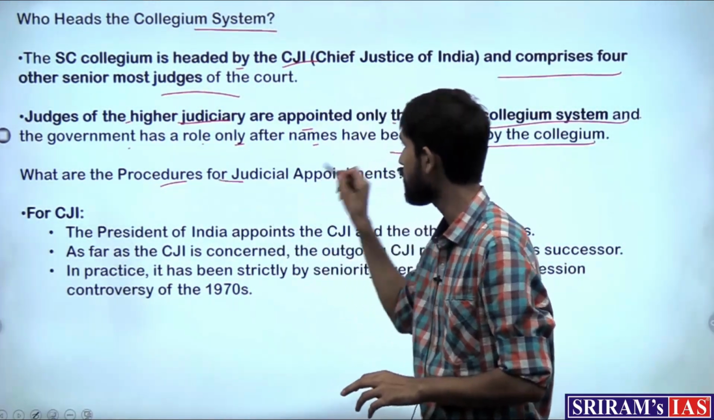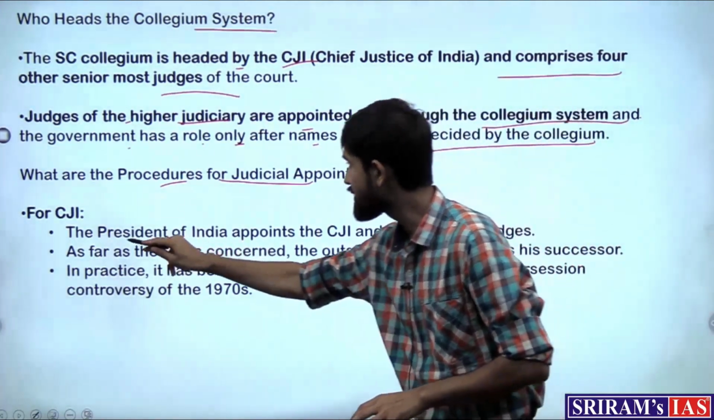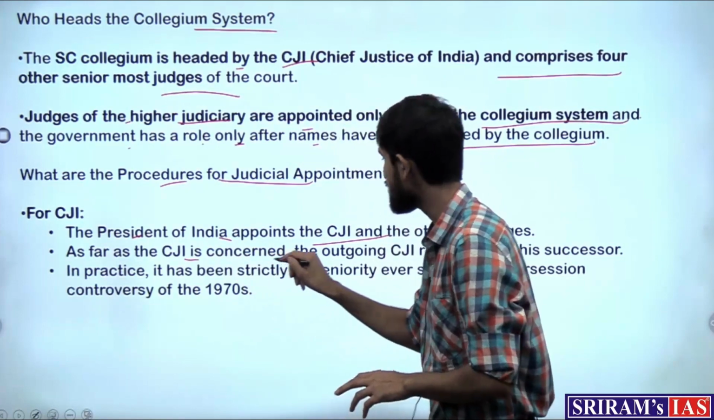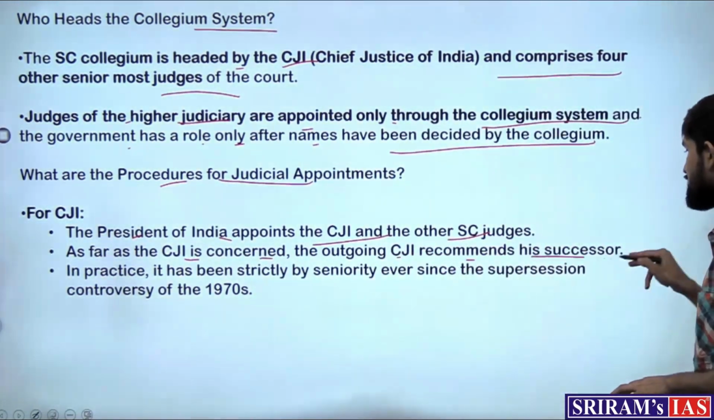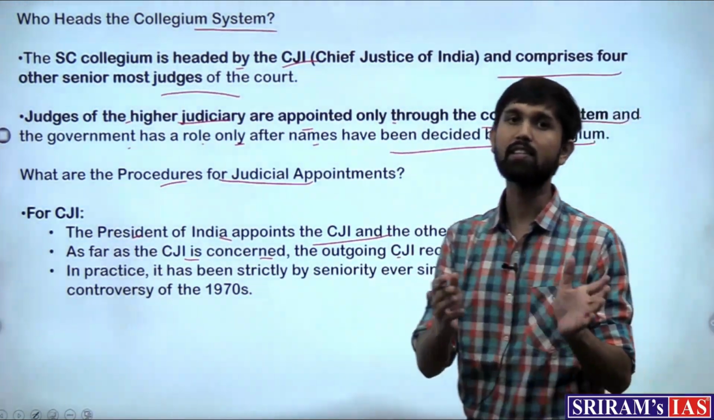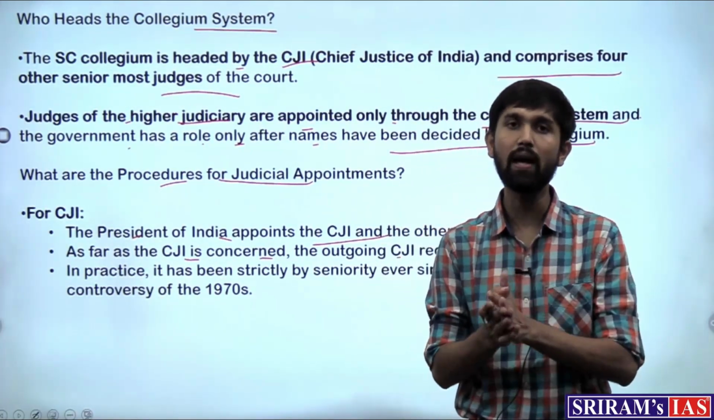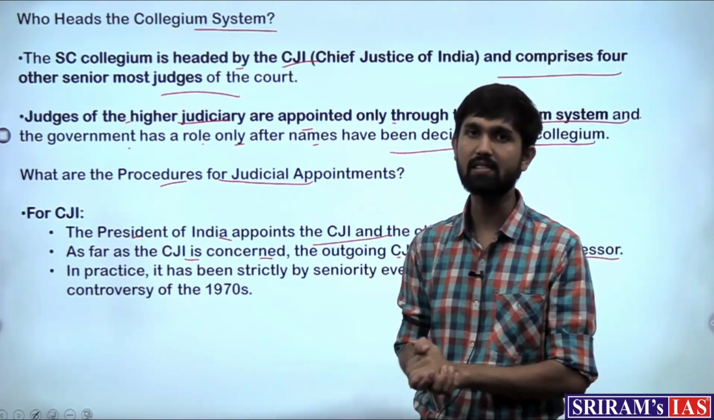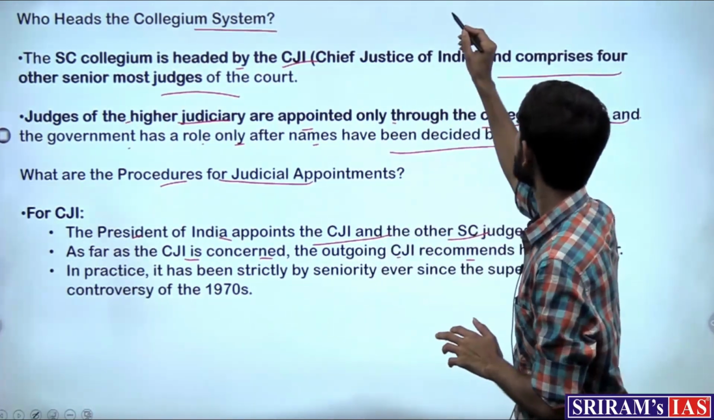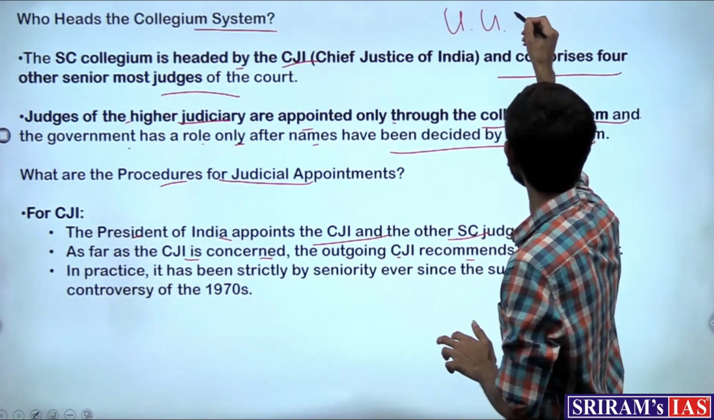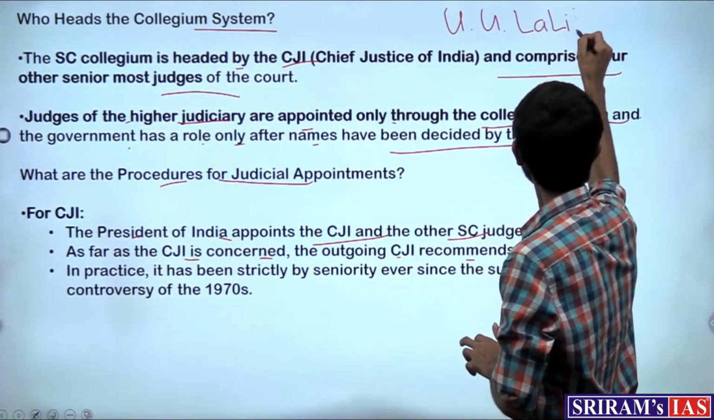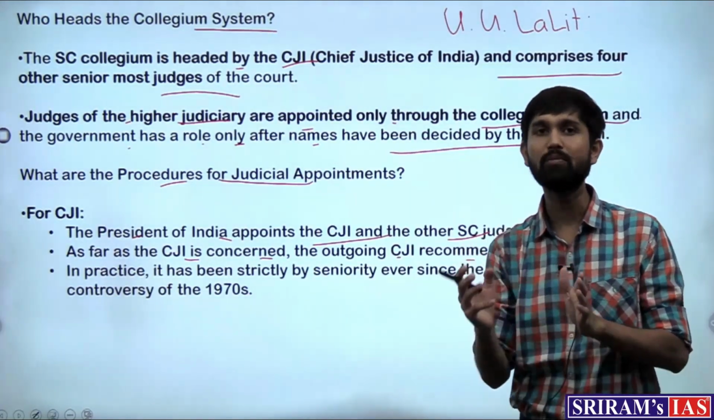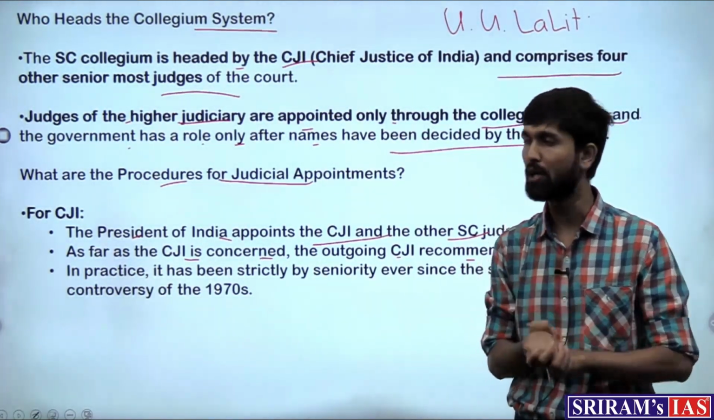Now the procedures for various judges. The president appoints the CJI and other SC judges, and as far as the CJI is concerned, the outgoing CJI recommends his successor. This has been the news in the past week, where the current CJI N.V. Ramanna has given the name of his successor as the next CJI, who is supposed to be Justice U.U. Lalit. Justice Lalit will be the next CJI for 3 months and his term will end in November 2022.